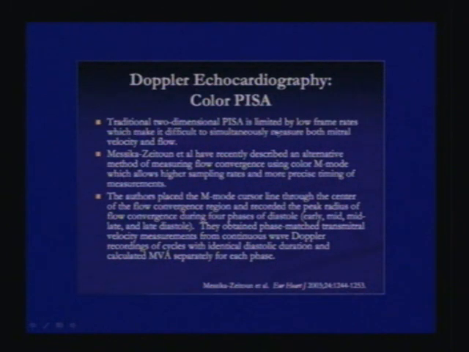Traditional two-dimensional PISA is limited by low frame rates, which makes it difficult to simultaneously measure both mitral velocity and flow. They have recently described an alternative method of measuring flow convergence using color M-mode, which allows higher sampling rates and more precise timing of measurements. What they did was they placed the M-mode cursor line through the center of the flow convergence area and recorded peak radius of flow convergence during 4 phases. They obtained phase-matched transmitral velocities from continuous wave Doppler, recording cycles with identical diastolic duration, and calculated the MVA separately for each phase.